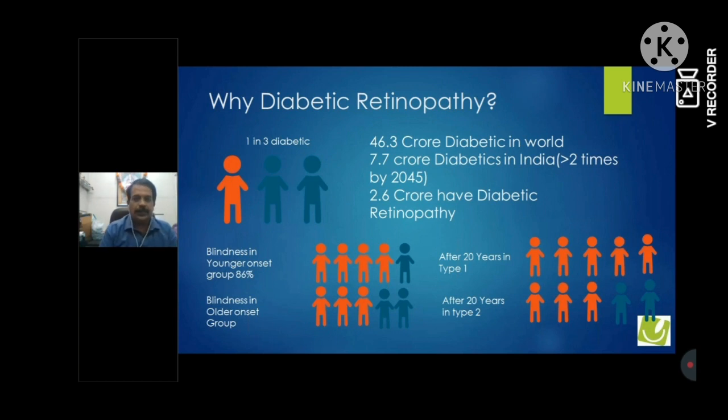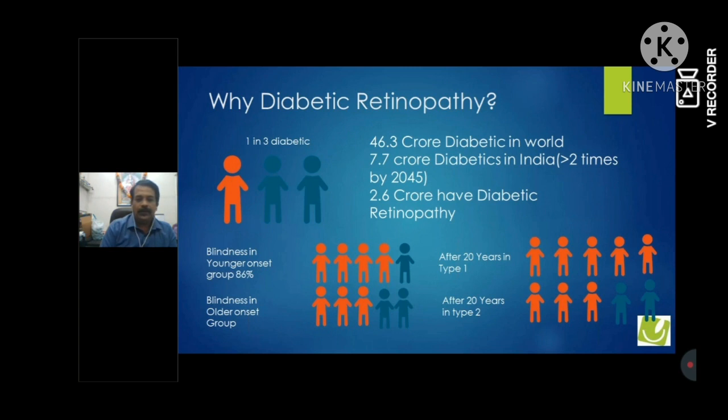That's why they are saying India may be the diabetic capital of the world, which is not good as far as our Ayurveda is concerned. Out of this 7.7 crore, 2.6 crore will be having diabetic retinopathy. So you can imagine that 2.6 crore people surrounding you may be suffering from diabetic retinopathy.